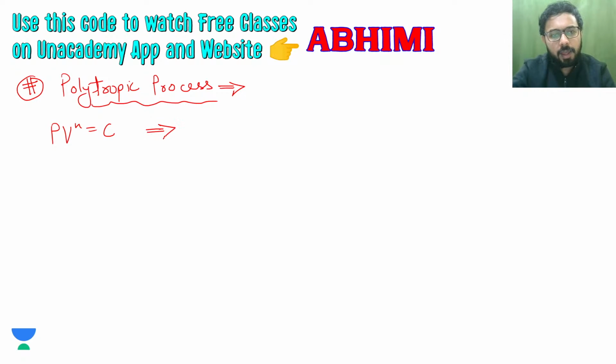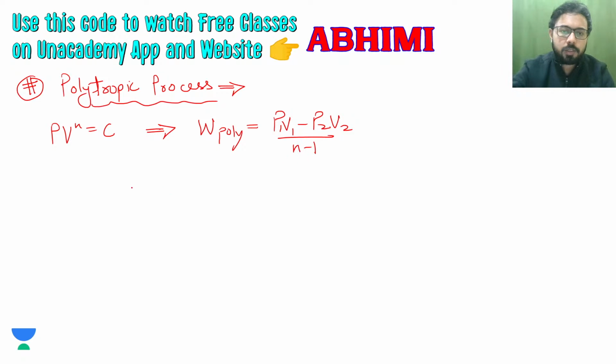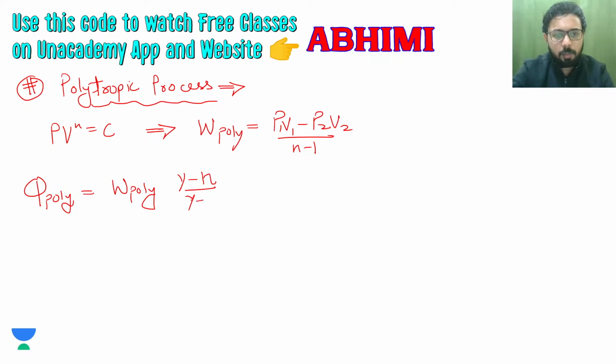to C. And in this process, first of all, let me write work done in a polytropic process. So this, I hope you remember, P1 V1 minus P2 V2 divided by N minus 1, and Q polytropic is equal to work polytropic into gamma minus N divided by gamma minus 1.